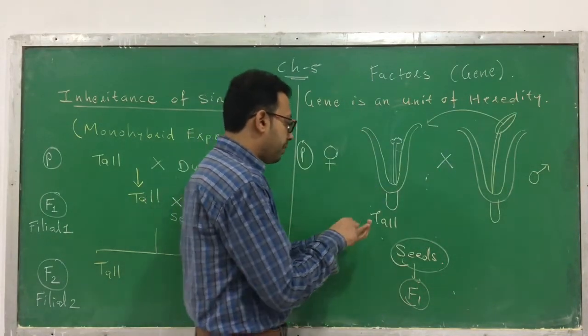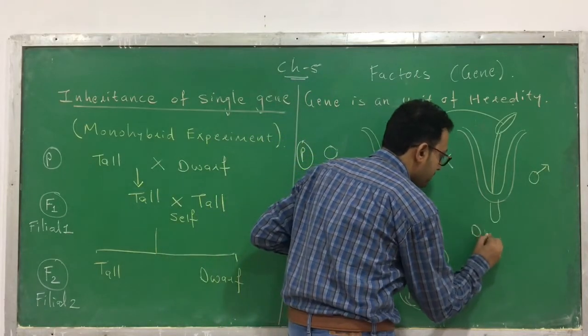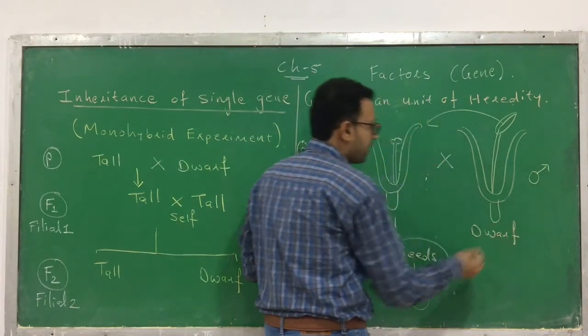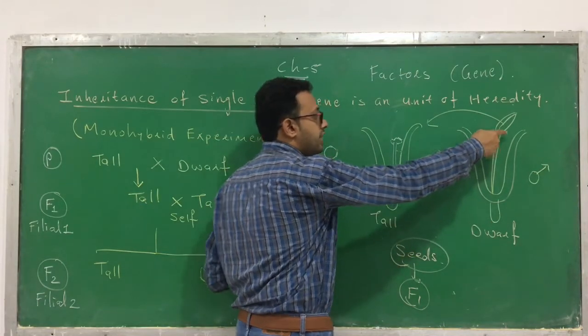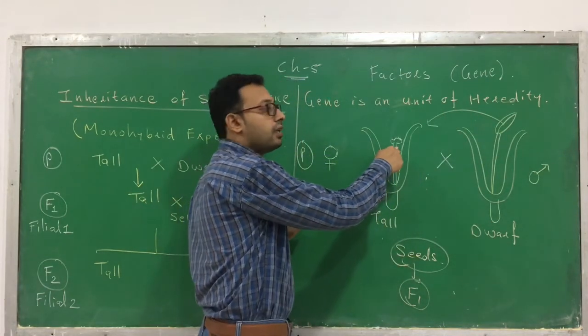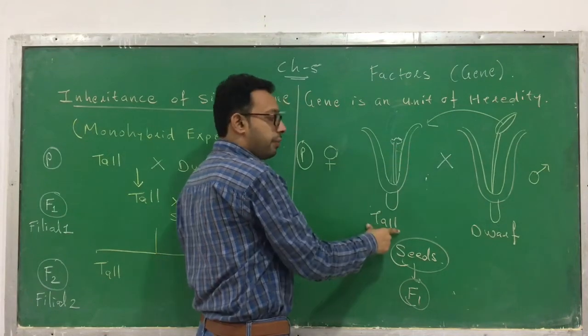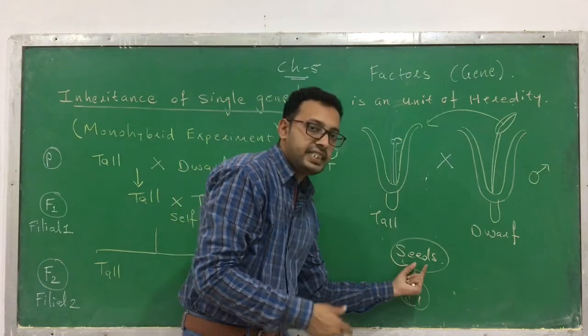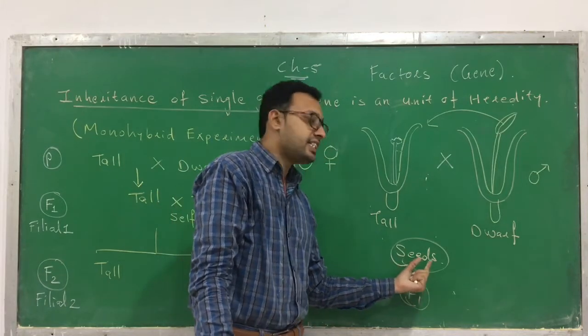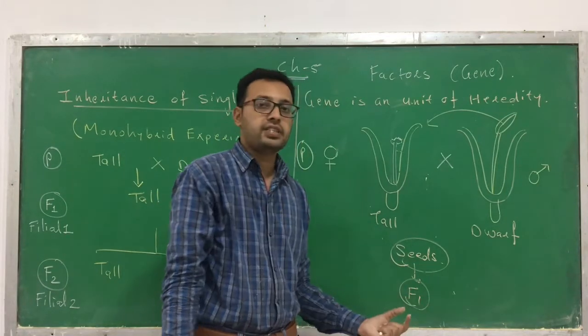So here it is a tall plant and this one is a dwarf plant. He crossed between them. That means pollen grains from a dwarf plant were dusted on the stigma, or carpel, of a tall plant, and due to fertilization the seeds are produced. He utilized those seeds to produce the F1 generation.